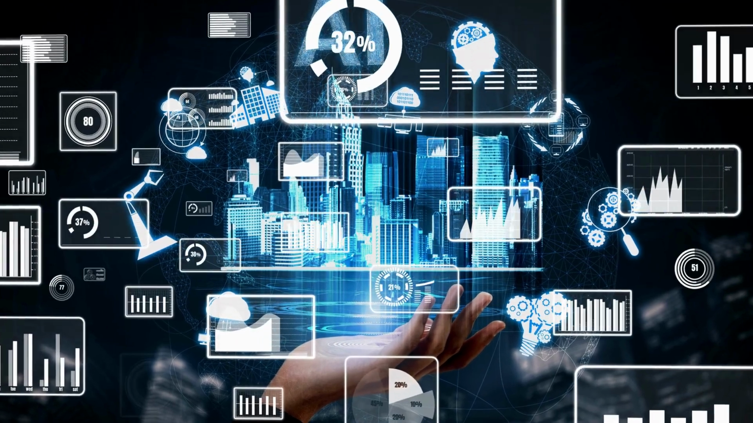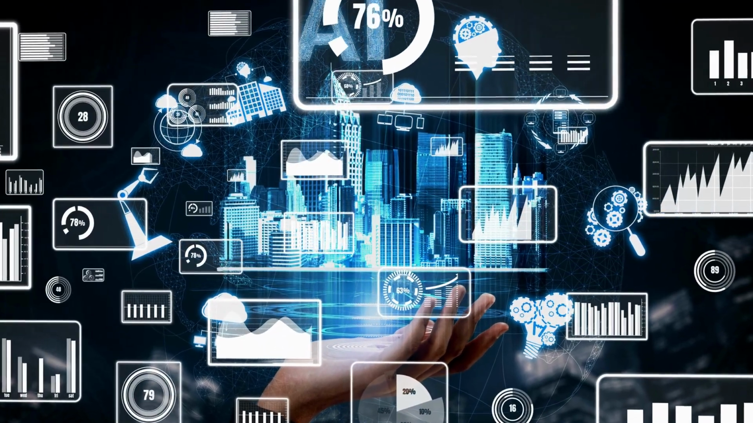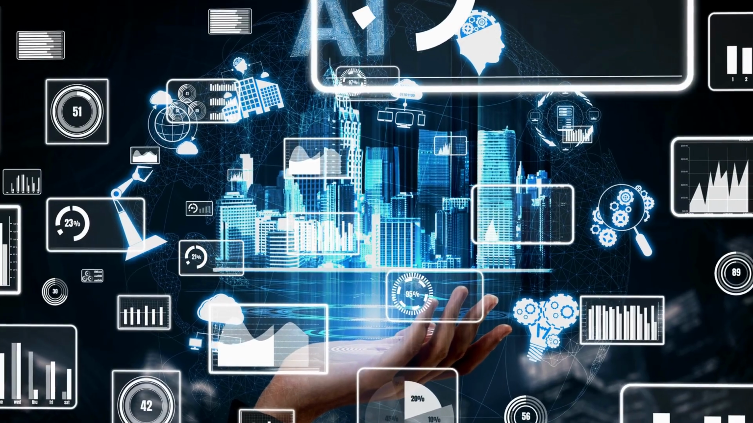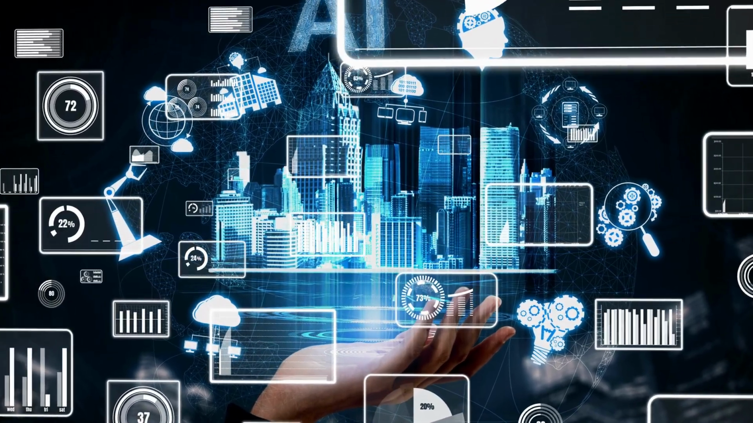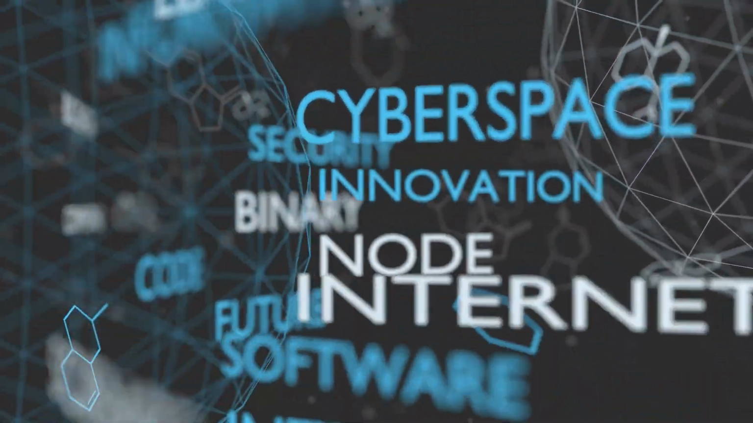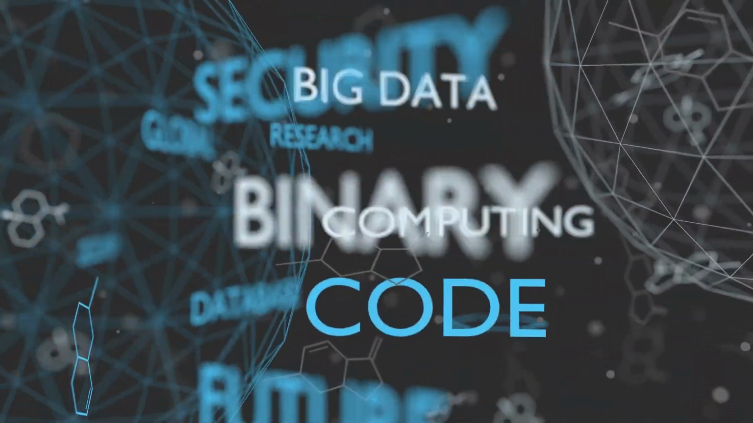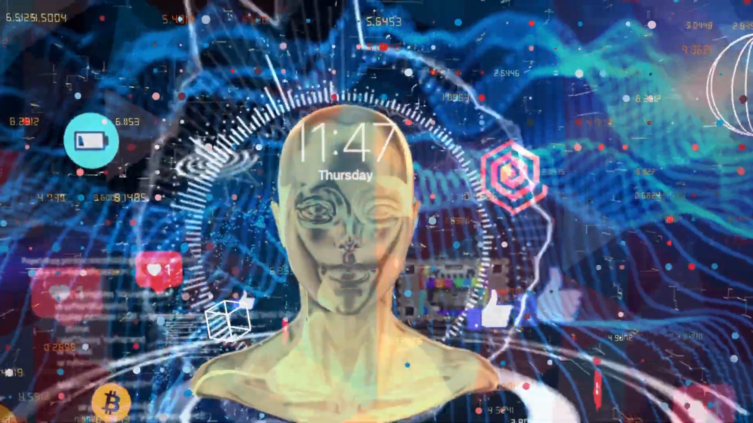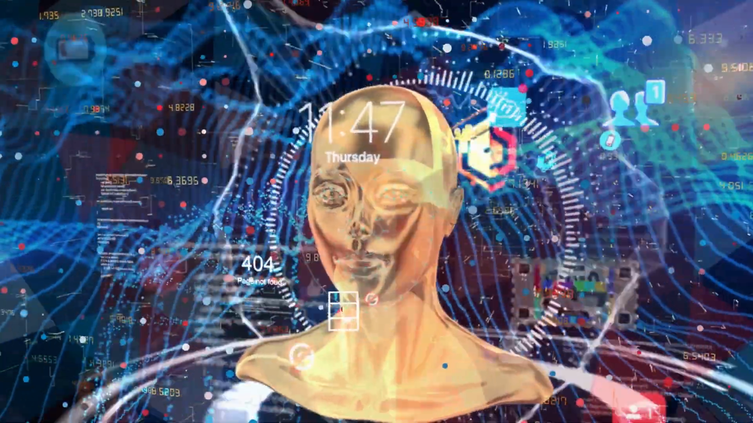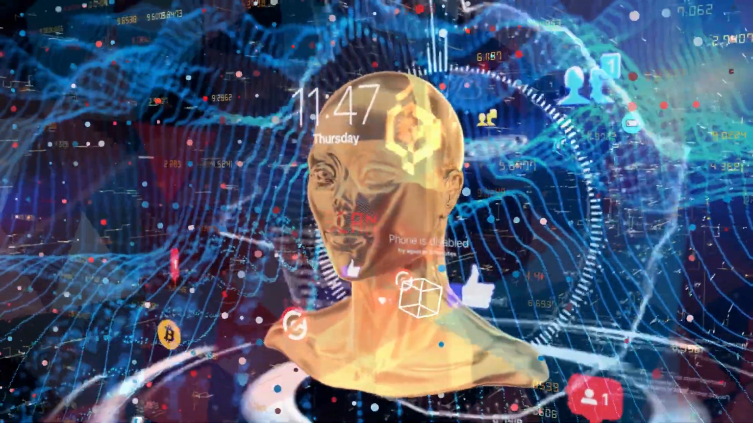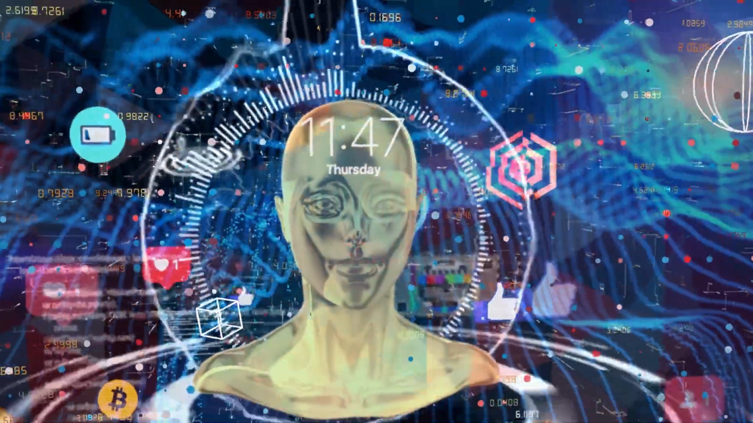The field of AI is constantly evolving, and new developments are being made all the time. Some of the most exciting areas of research include natural language processing, computer vision, and machine learning. Overall, AI has the potential to revolutionize the way we live and work, but it's important to approach it with caution and to consider the ethical implications.